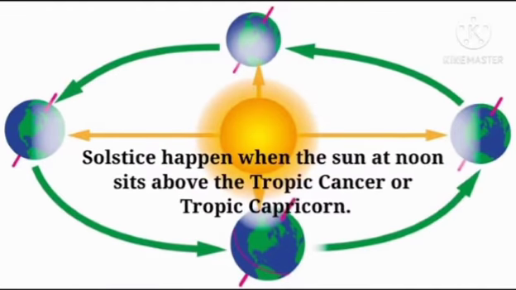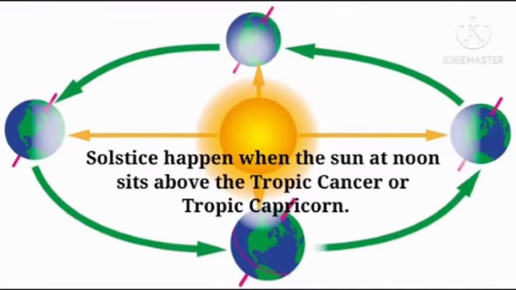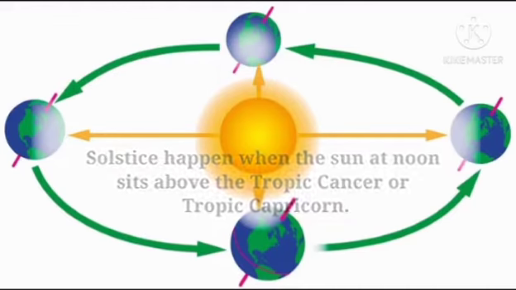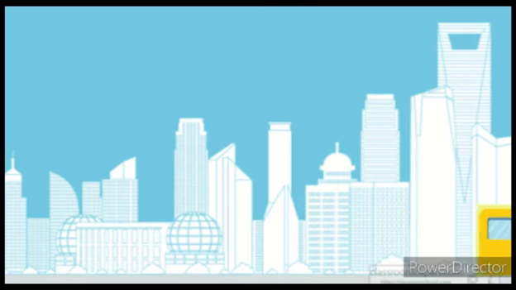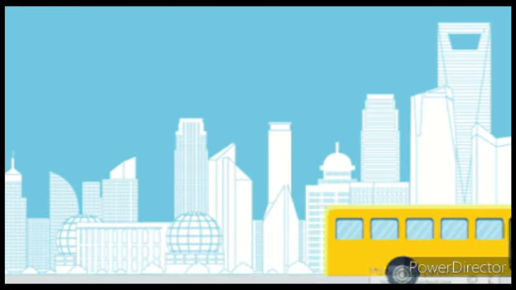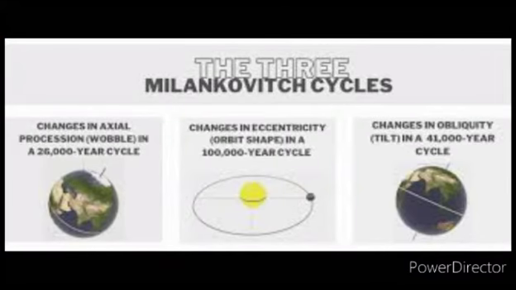The second and fourth positions are referred to as solstices because the Sun at noon is above the Tropic of Cancer or the Tropic of Capricorn. The summer solstice has the longest period of daylight in the year, and the winter solstice has the shortest. Now, for the second stop of this journey, the Milankovitch parameters.